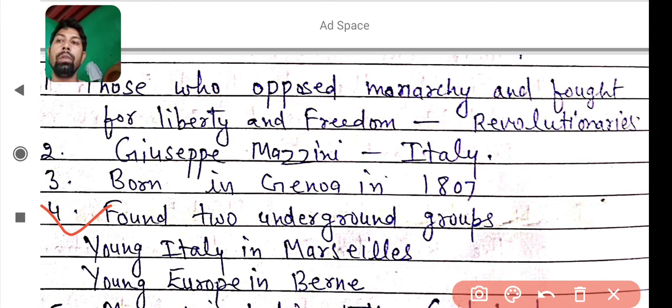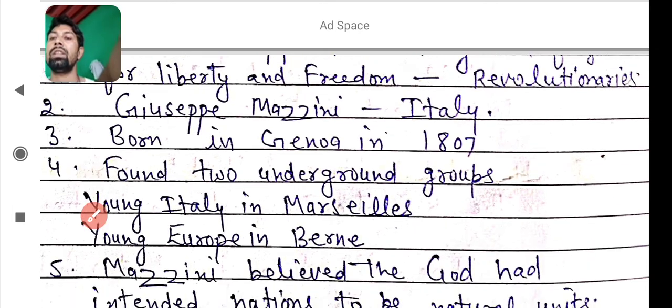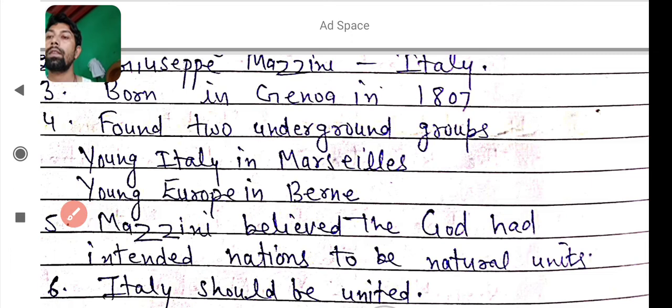What were the two underground groups or societies founded by Giuseppe Mazzini? You will write that Giuseppe Mazzini founded Young Italy in Marseilles and Young Europe in Bern. He founded two underground groups named Young Italy and Young Europe.